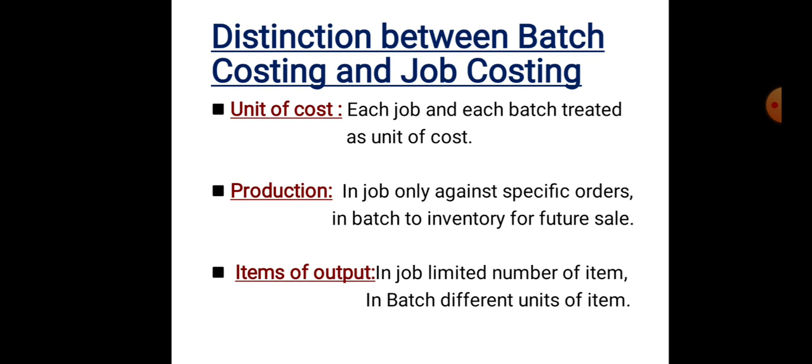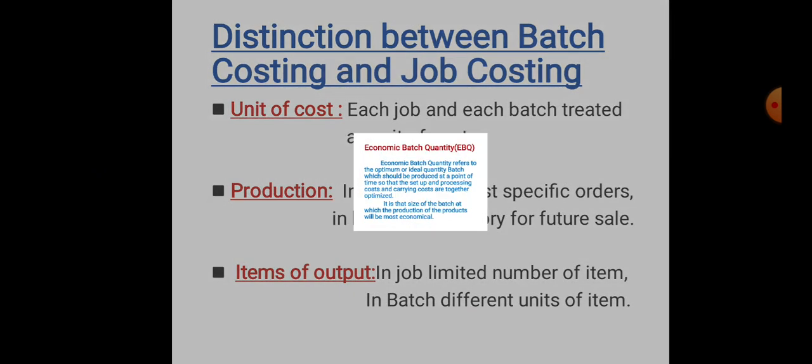Under job costing, only a limited number of items are produced, because production is mainly based on the customer's requirements. But under batch costing, different units of items are produced, by assuming the demand for the particular products. So different units of products are produced under batch costing. These are the main differences between job costing and batch costing.